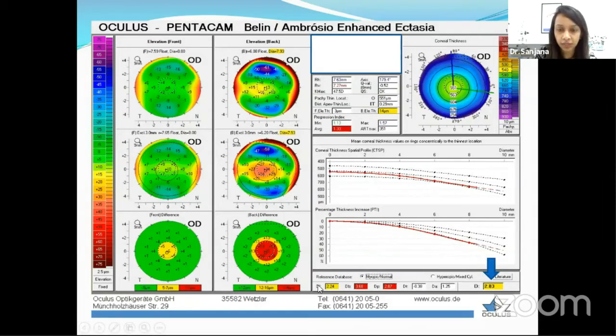And also here again, it's important to look at these values where we see the DF, DB, DP, DT. And what is more important is the final D value. Now the final D value, usually we have a range of 1.5 to 3. Anything which is more than 3 is considered to be abnormal. But the range of 1.5 to 3 is again borderline and will be represented in yellow. And less than 1.5 is considered to be normal.